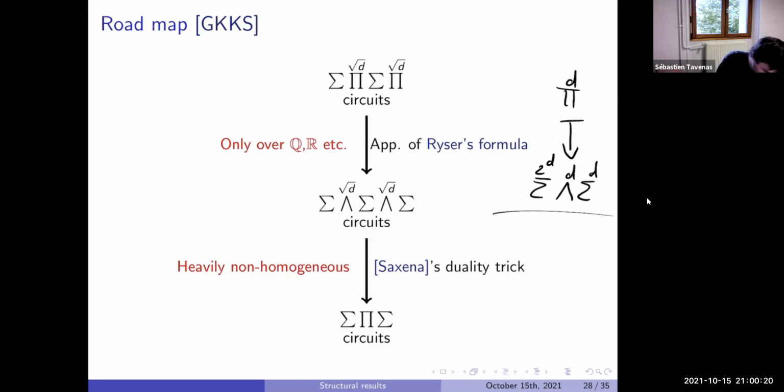And the Saxena duality trick is a way to transform a product of sums. Sorry, I didn't mention what I call that. This is what it means, an exponential gate. It means a gate with only one fan-in that computes some exponent of the input.